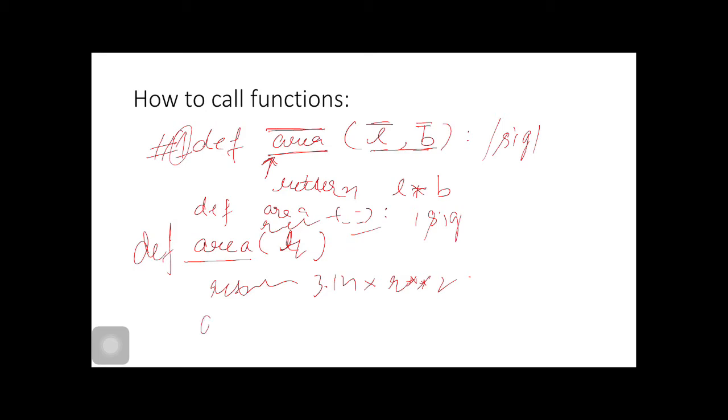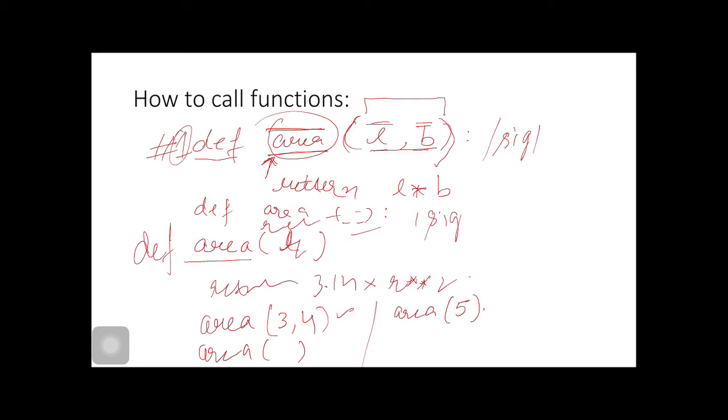To call the first function, we use the name of the function and pass two values to the function. Then to call the second function, we use the name of the function without any argument. Thirdly, we use the name of the function with a single argument, suppose 5. Remember, this is the keyword, this is the identifier, these are the parentheses which are required, and here we can supply n number of optional arguments, optional parameters.